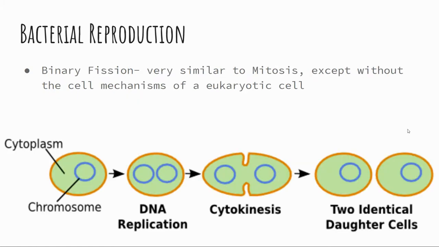Bacterial reproduction, one way is binary fission. Binary fission is very similar to mitosis, which we've talked about, except without the cell mechanisms of a eukaryotic cell. So we're not going to have the nuclear envelope breakdown and the spindle fibers attached to the centromeres and all those things. But outside of those specifics, this process is very similar to the splitting and replicating of genetic material and the splitting of the cell into 2 identical daughter cells.